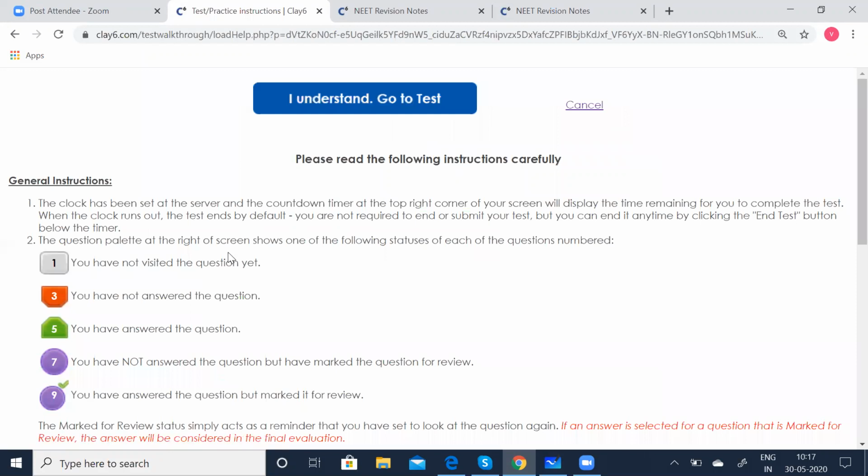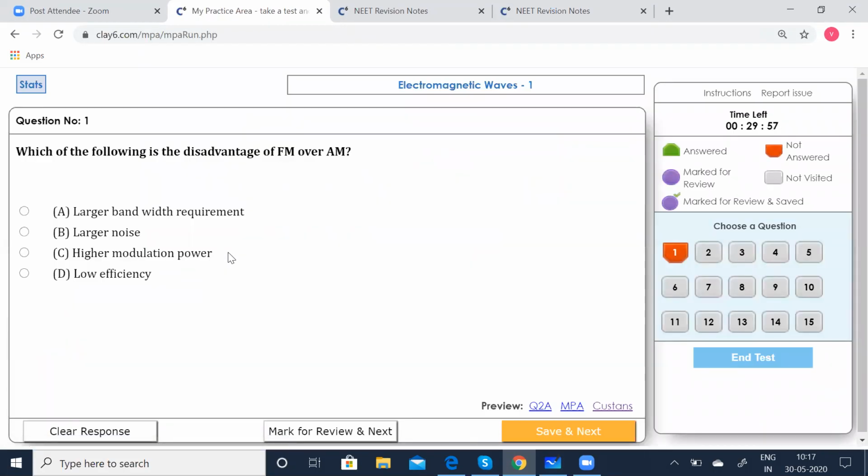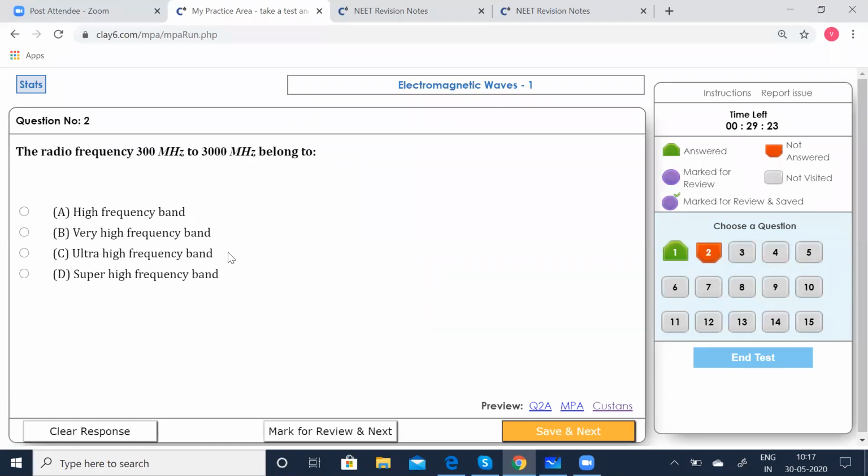Take test. Understand. Go. Which of the following is the disadvantage of FM over AM? FM is frequency modulation and AM is amplitude modulation. The options are: larger bandwidth requirement, larger noise, high modulation power, low efficiency. The disadvantage of FM over AM is that FM requires a very large bandwidth, say about 15 times that of AM. So it requires large bandwidth. Save that, go to the next.